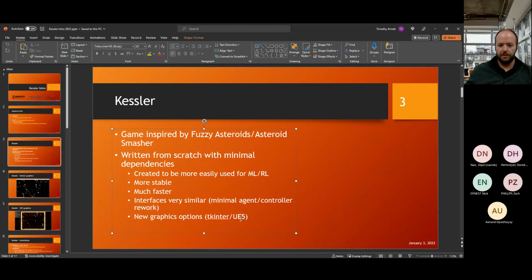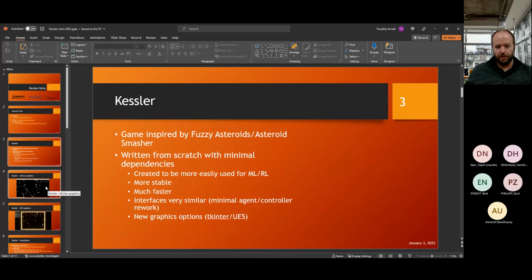And then we also have an Unreal Engine 5 based graphics option that my colleague Zach Phillips worked on creating. He's maintaining that and adding new features. It's already in a really fun state, but it should get even better.